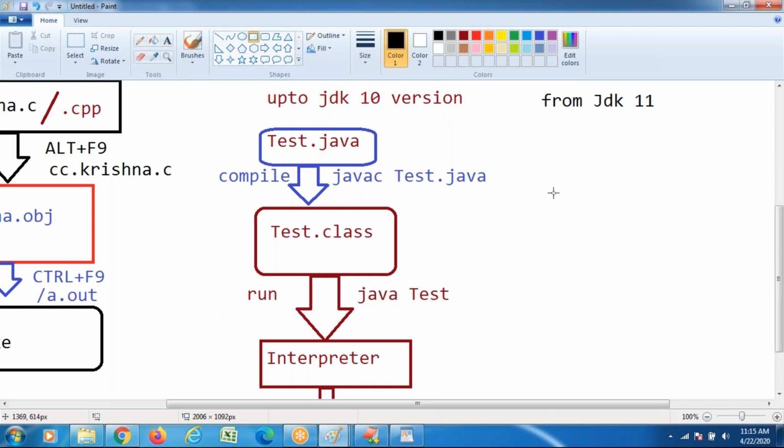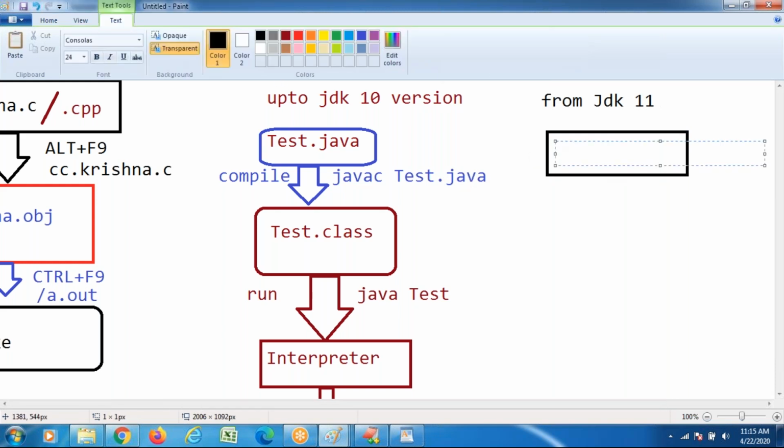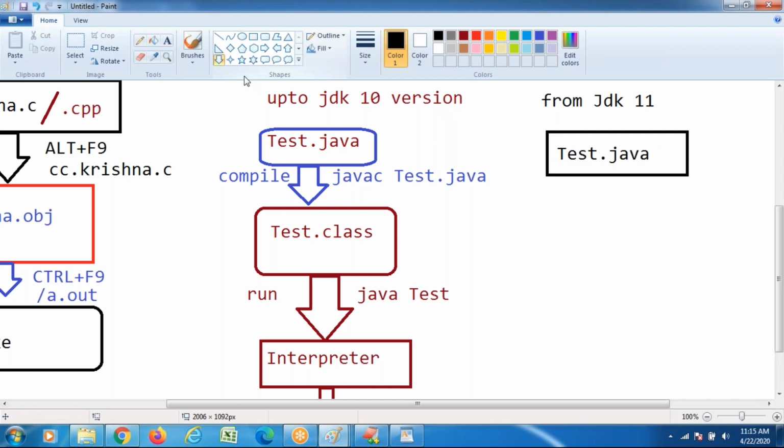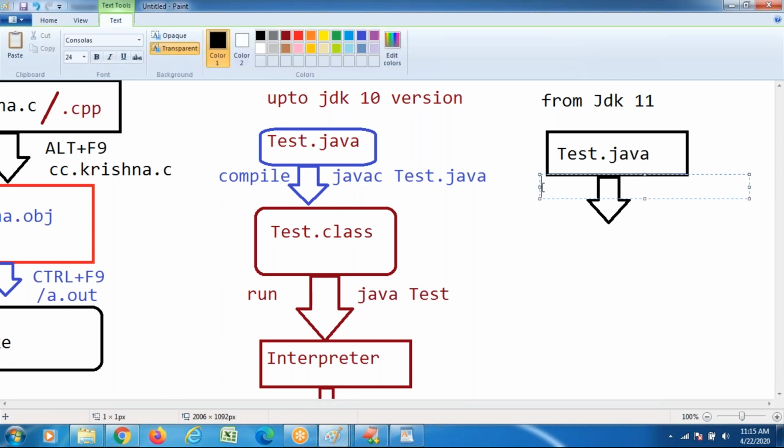So working with the JDK 11 version, we are going to reduce the same procedure. Save the Java program with Test.java, the first step. There is no need to apply much more. Just run it directly with a single command. Up to JDK 10, you have to compile the program and run the program. But from JDK 11 onwards, there is a new feature, single command based execution: java Test.java.